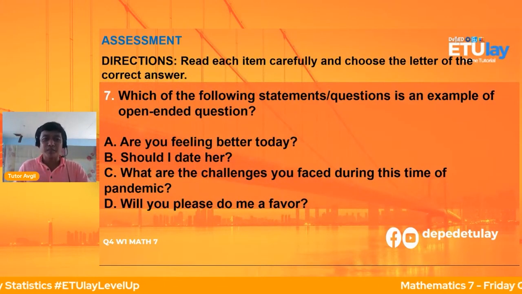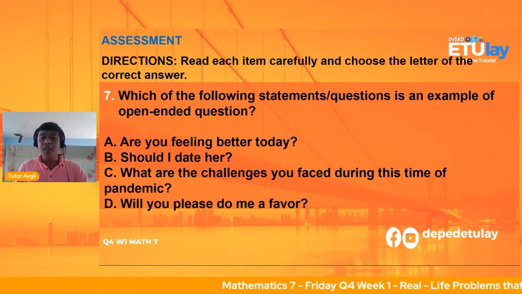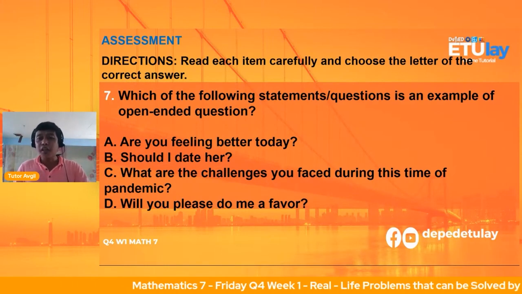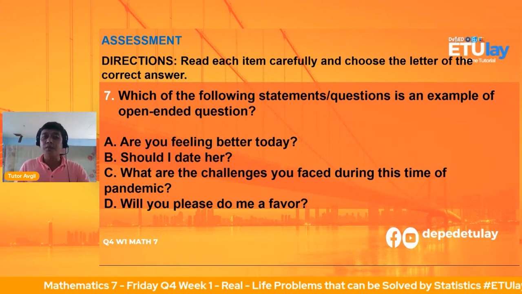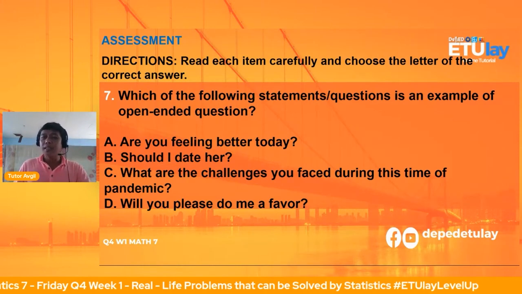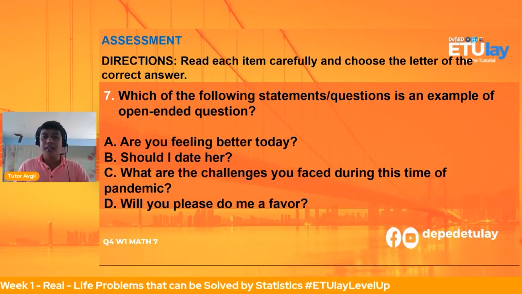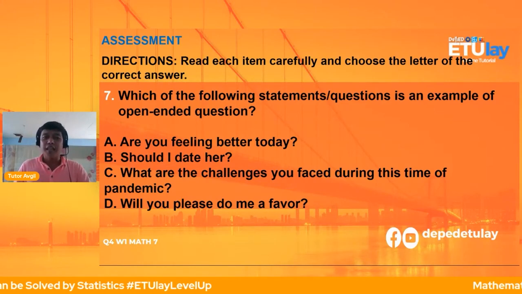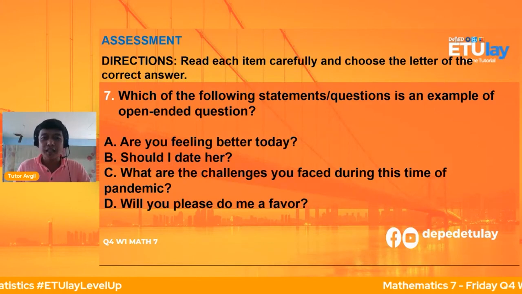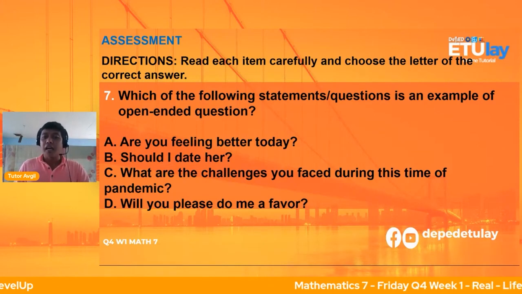Ayan. So question number 7, are you feeling better today? Should I date her? What are the challenges you face during this time of pandemic? Ayan. And then, will you please do me a favor? Ayan. Is it letter A? Ayan. Okay, so what's your answer?